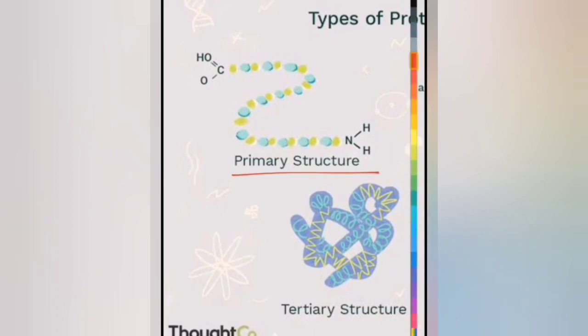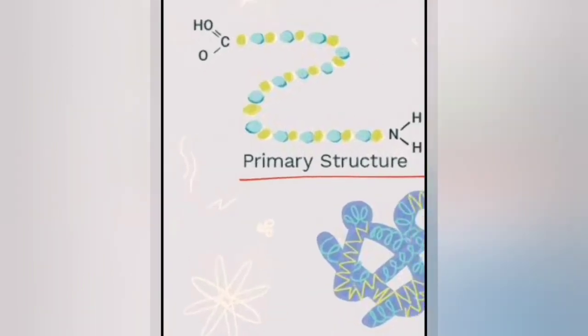So this is a linear arrangement of amino acids in a protein, and disulfide bonds may be found as covalent linkage between two amino acids. Okay, so here disulfide bonds are found between two amino acids, not peptide bonds. Peptide bonds will obviously be there, but also disulfide bonds, meaning S-S.